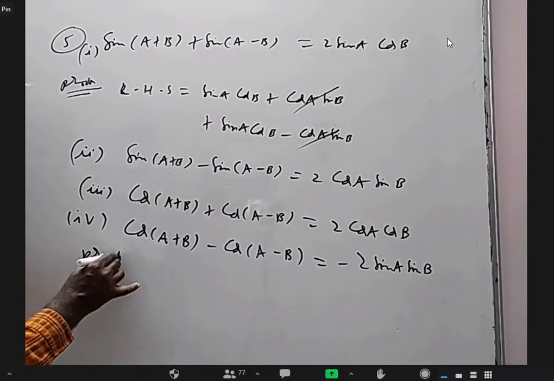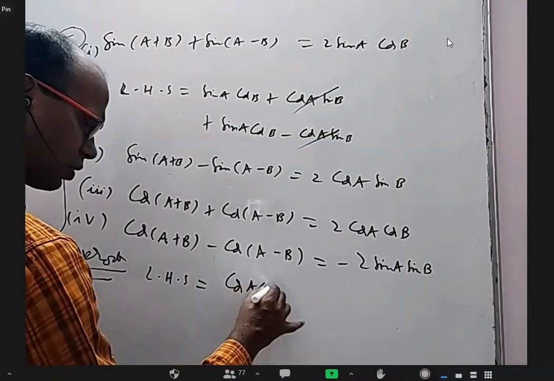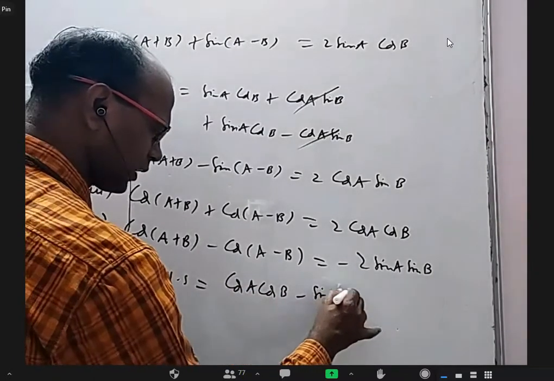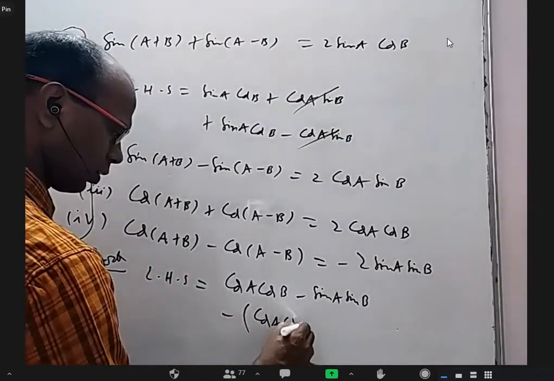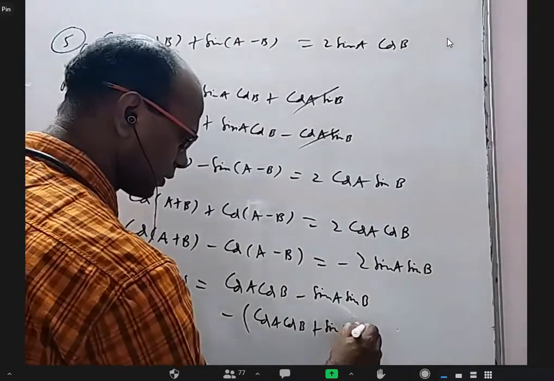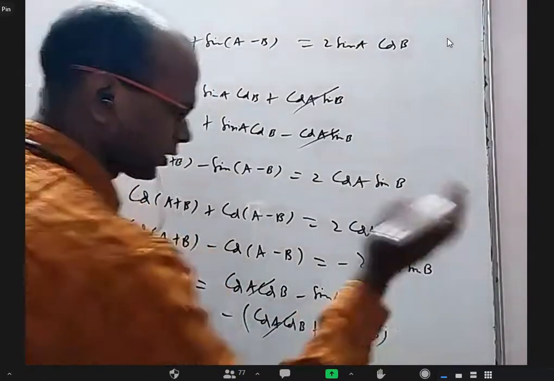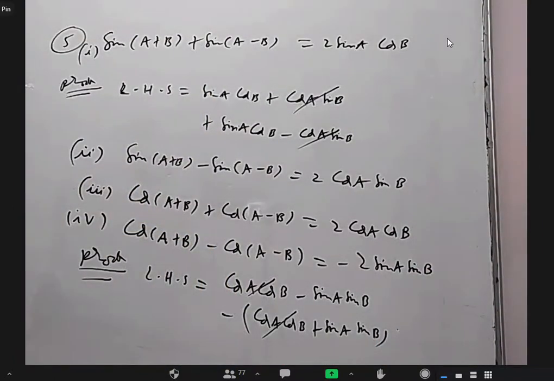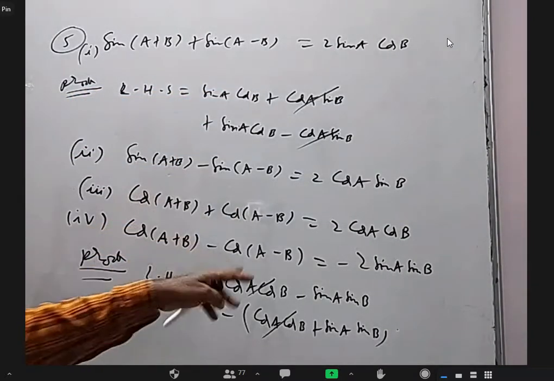If you want proof only for the fourth one, take LHS. Cos A plus B formula is cos A cos B minus sin A sin B. Minus cos A minus B formula is cos A cos B plus sin A sin B. These two will get cancelled. With this minus, you will get minus 2 sin A sin B. That's all. We'll study these 4 formulas once again later on in a topic called transformations, where we want to convert addition into product or subtraction into product.